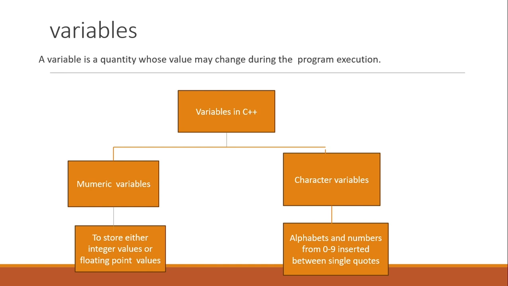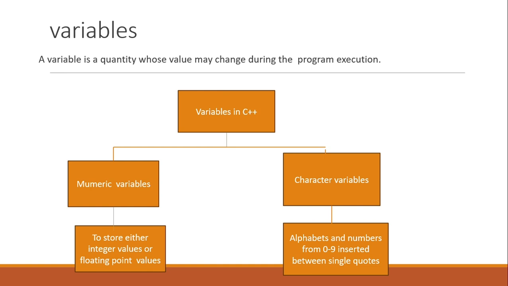It is not a fixed thing, and the values may change according to the program execution. Suppose in a program we enter two values, A and B. Those values differ according to the user's input. Some may give 4, 5, some may give 10, 20, and so on. The values of the variables change according to the program execution.